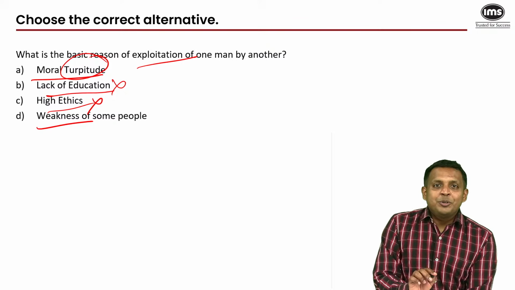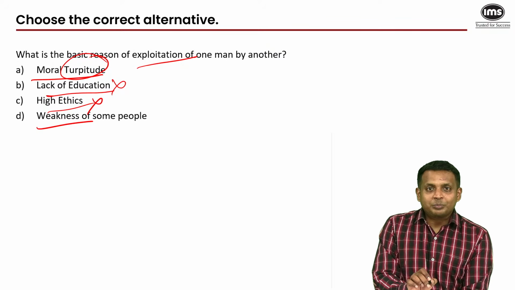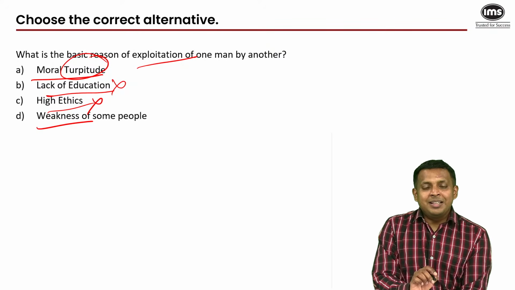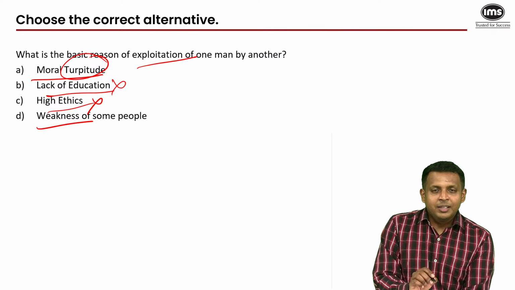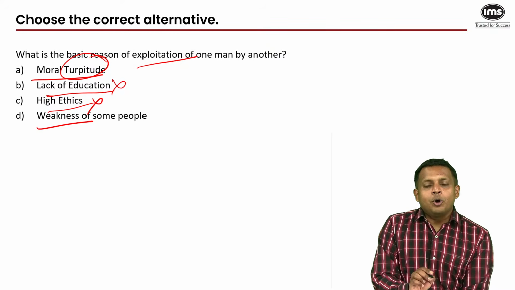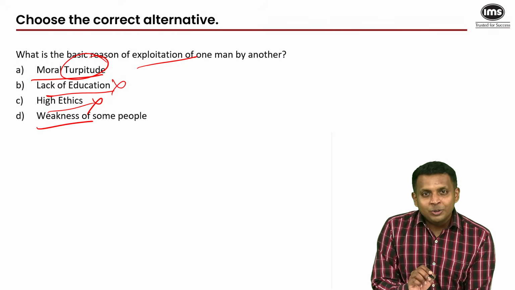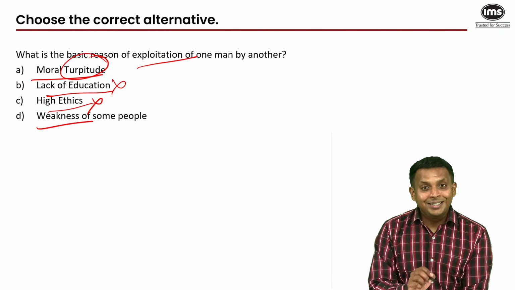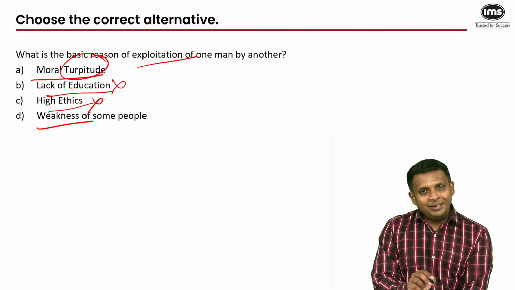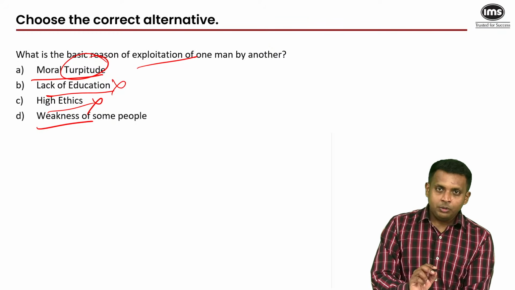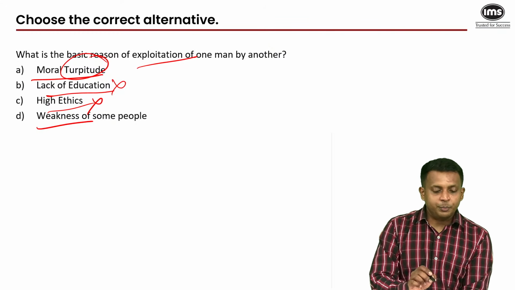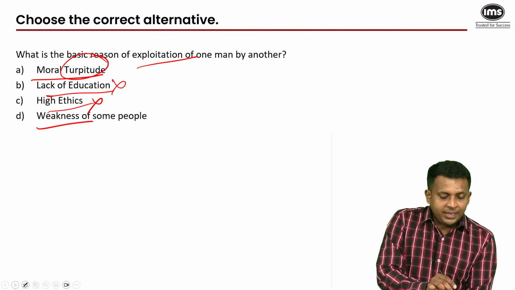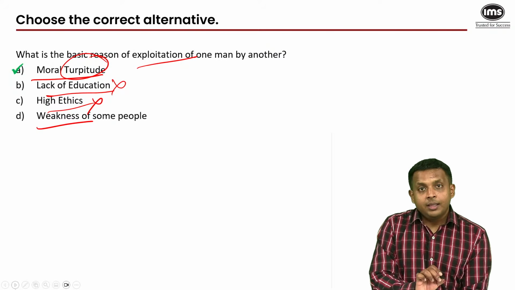So moral turpitude is complete lack of morals, where nothing pings in your mind when you start exploiting another person because you don't have morals. Your conscience doesn't tell you that what you're doing is wrong. The other person also has some dignity and you should respect them and cooperate with them. So complete lack of morals is moral turpitude, and that is what makes your answer to this question A.